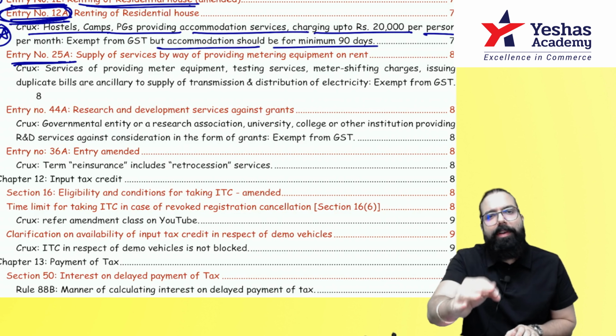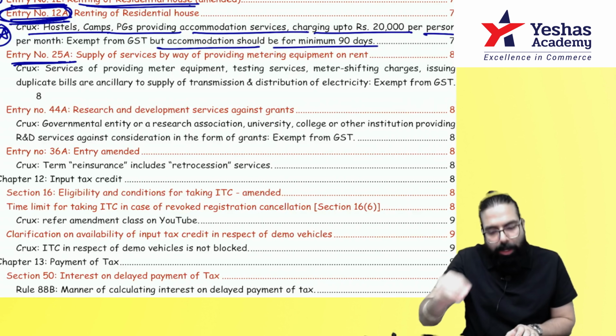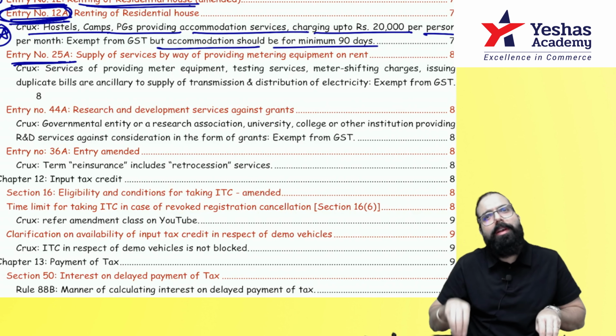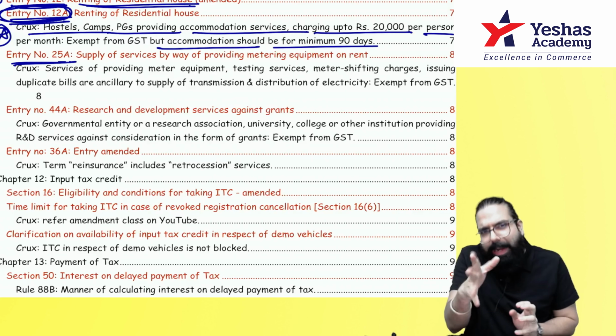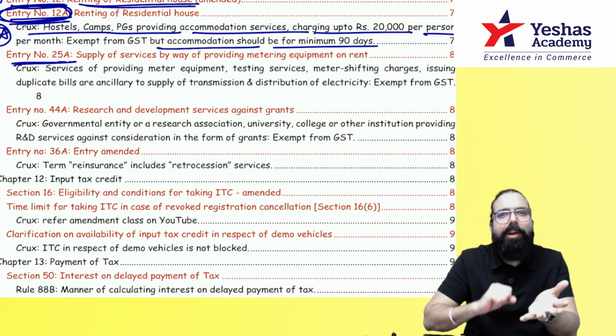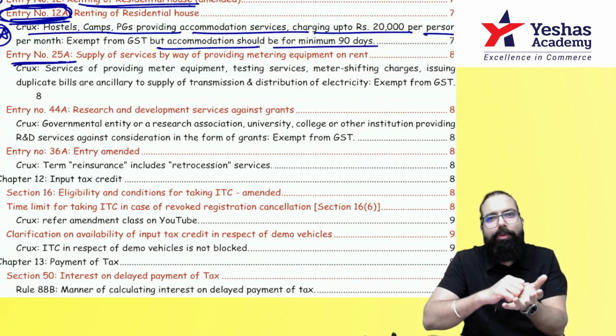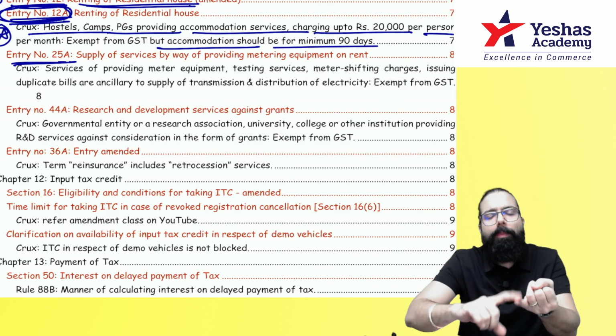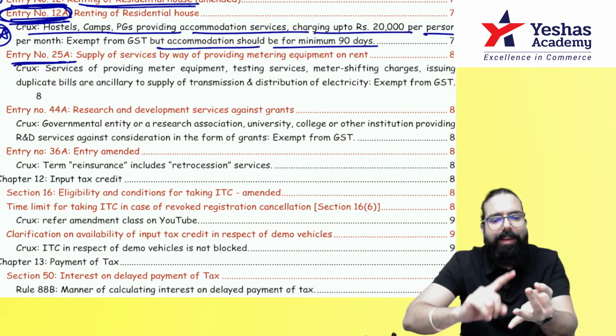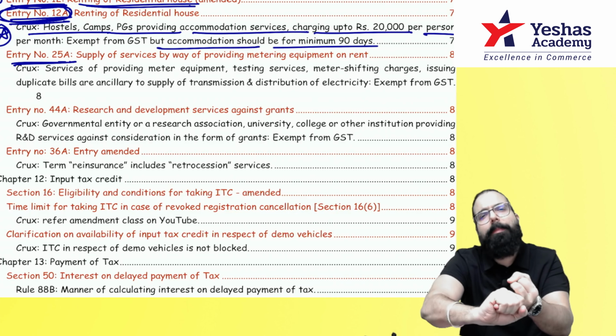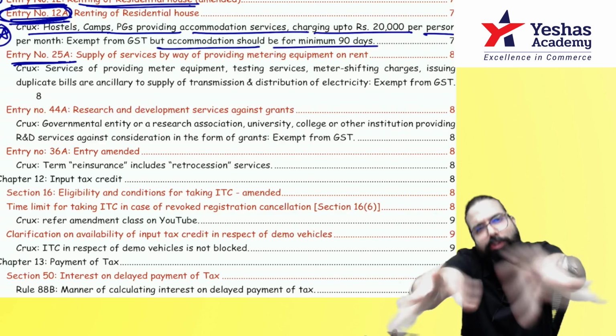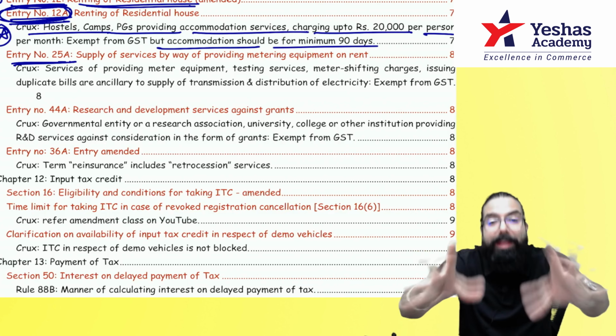Electricity transmission and distribution is exempted. Now, supposing I am in an electricity transmission and distribution utility, and I provide meter shifting charges. I charge you, and I give electricity also, duplicate bill issuance charges, meter shifting charges. People remember, it's an ancillary service and it will also be exempted. It will also be exempted.